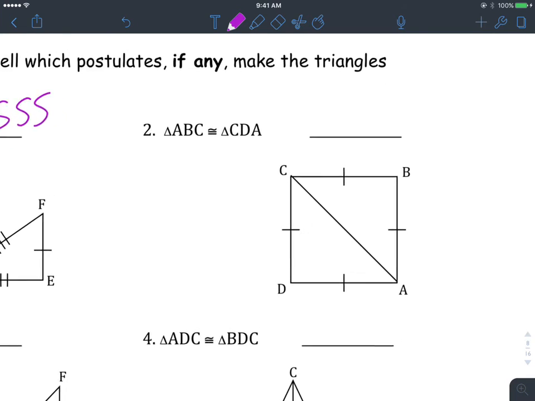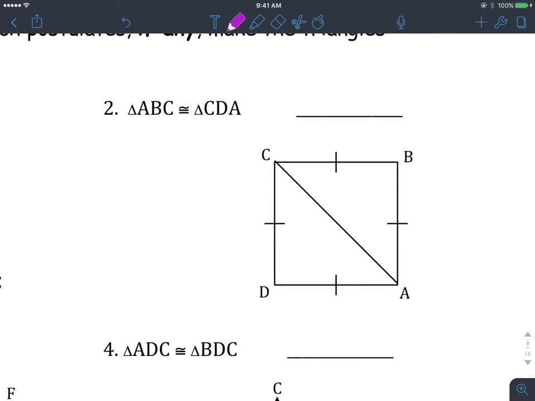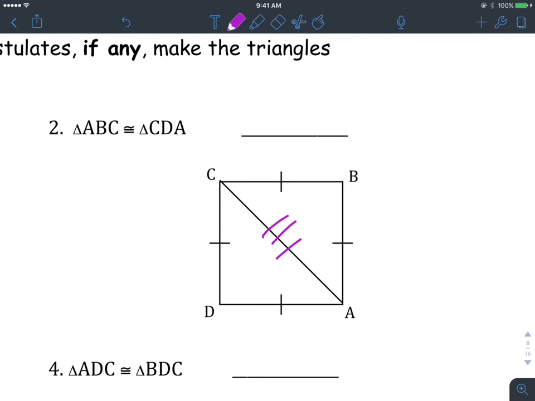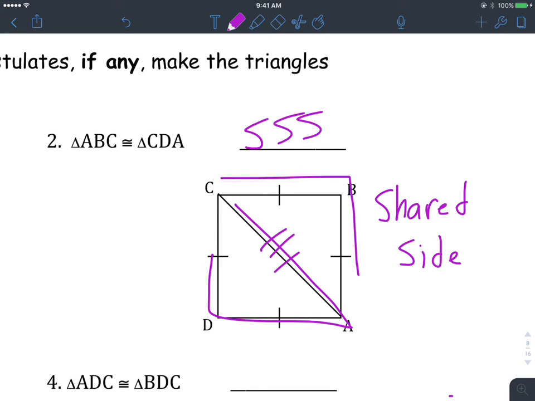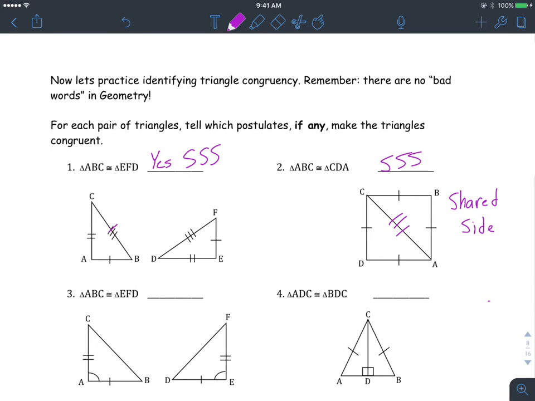Now this one is kind of tricky because they only mark two things. But there's this thing called a shared side. I want you guys to write that down: shared side. Whenever you have a shared side, you can always assume that those shared sides are congruent to one another. So this here would be side, side, side. You have one side, second side, third side, and you've got the same thing on the other triangle. The key thing on that one is the shared side. So yes, those are congruent.